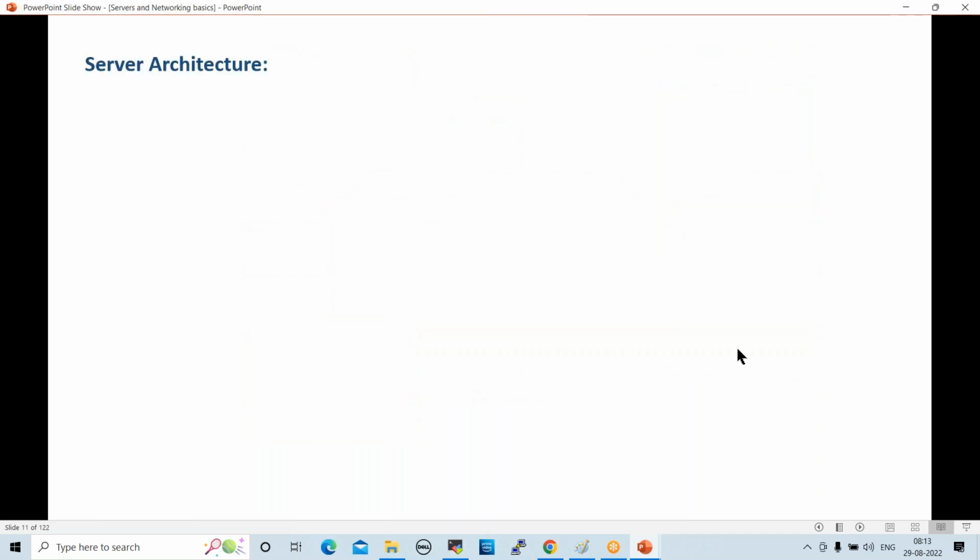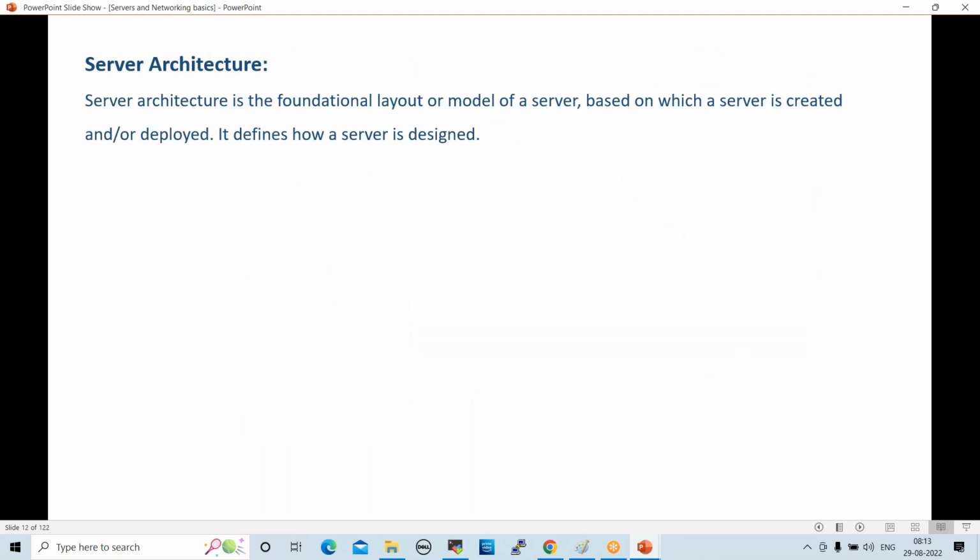Next one, server architecture. Server architecture is the foundational layout or model of a server, based on which a server is created and deployed. It defines how the server is designed. Okay. So here I will give you a few examples.